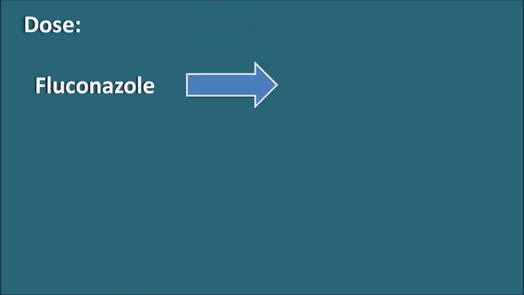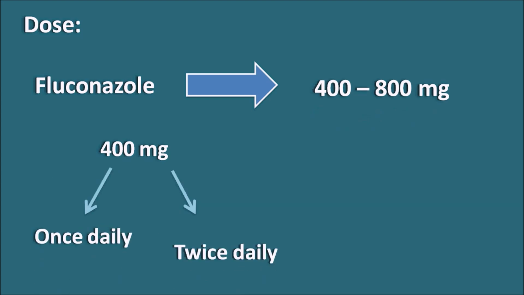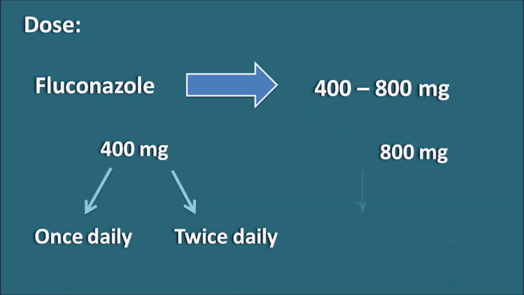Next one is the dose of fluconazole. Fluconazole is given at a dose of 400 to 800 mg, and the 400 mg dose is given either once daily or twice daily according to the situation, and 800 mg is given as a once daily dose.